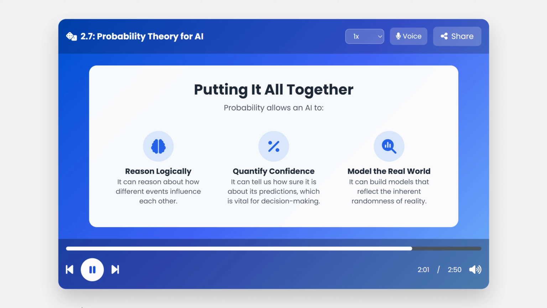So when we put it all together, probability theory is what elevates an AI from a simple calculator to a reasoning system. It allows the AI to model the real, messy world, to connect related events, and most importantly, to tell us how confident it is in its own predictions, which is critical for making trustworthy decisions.